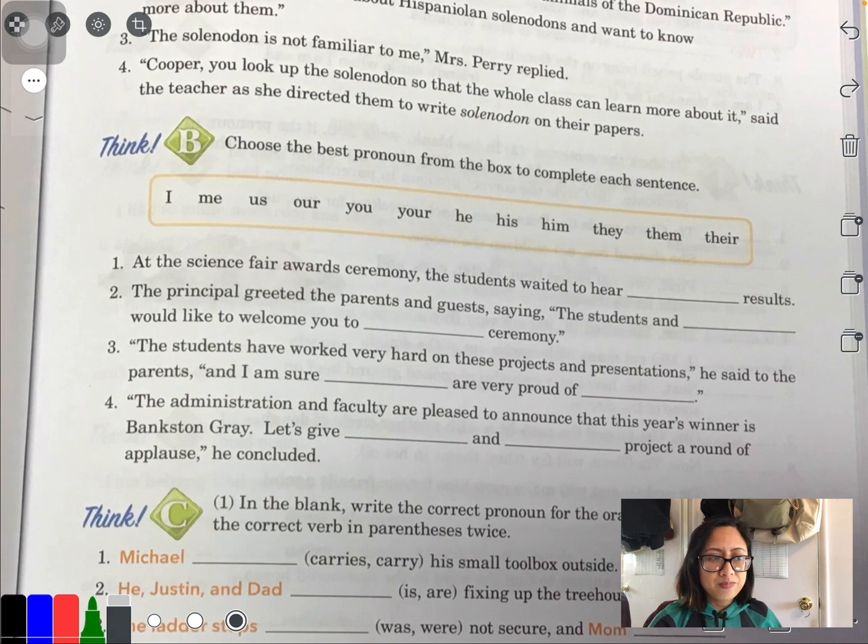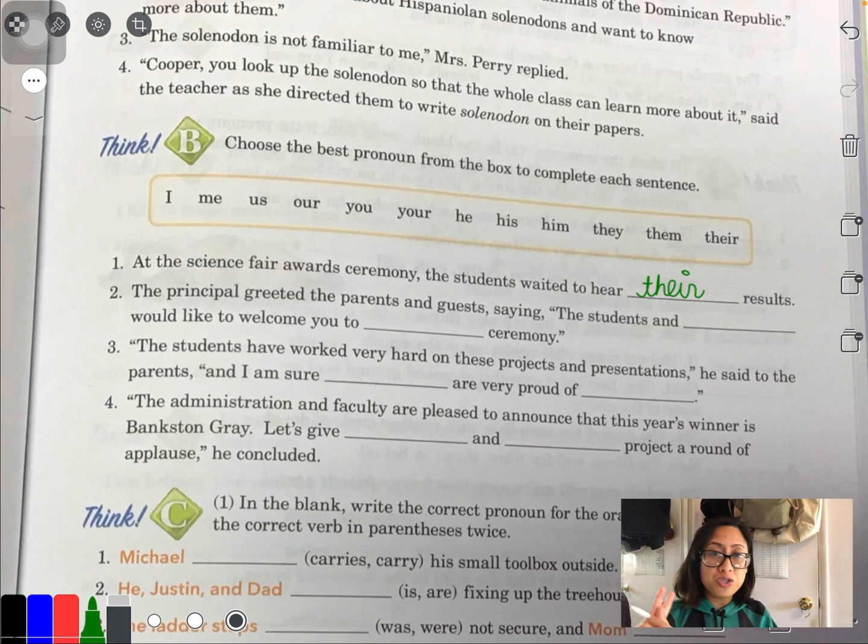So I believe the best pronoun, and not just the best, the correct pronoun to use would be their. At the science fair award ceremony, the students waited to hear their results. Okay, because it is a possessive pronoun. It talks about a group of people and what they owned.